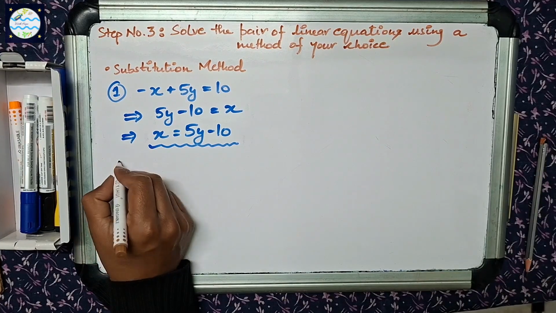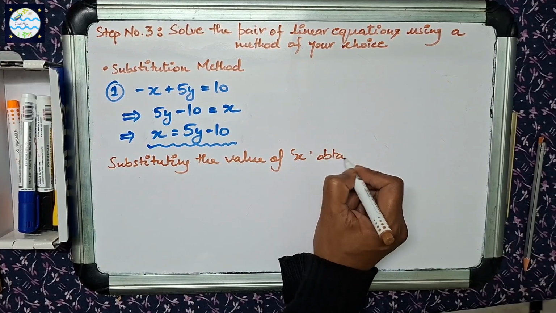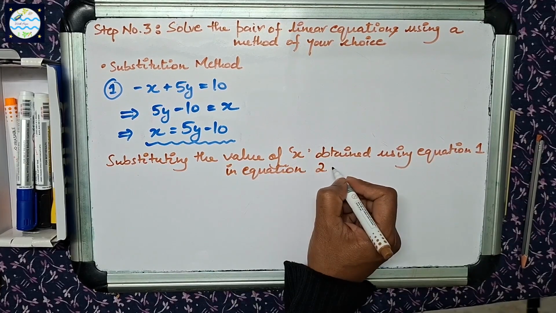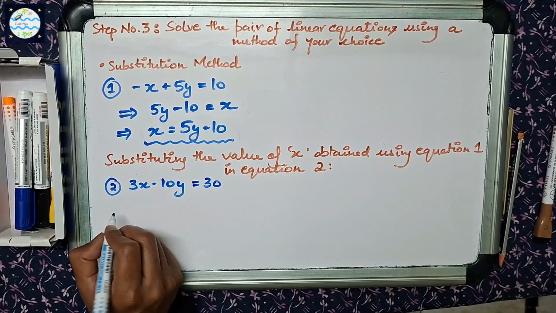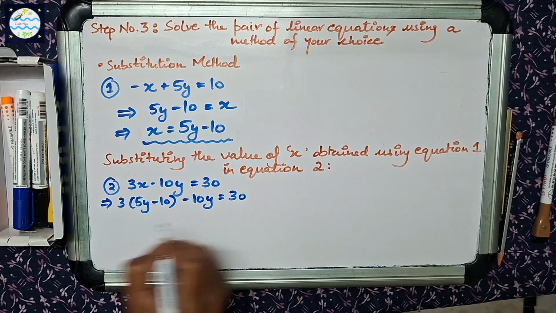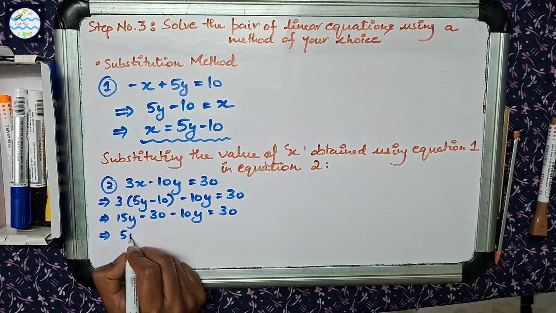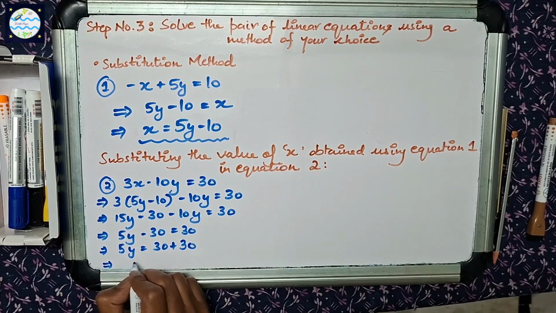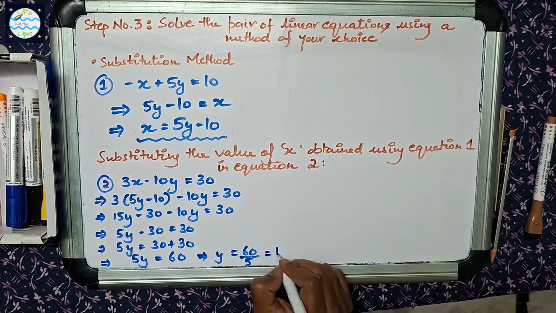Substituting the value of x in equation 2, we begin with 3x minus 10y is equal to 30, 3 into (5y minus 10) minus 10y is equal to 30, 15y minus 30 minus 10y is equal to 30, implies 5y minus 30 is equal to 30, implies 5y is equal to 30 plus 30, implies 5y is equal to 60, which implies y is equal to 60 upon 5, which is equal to 12.